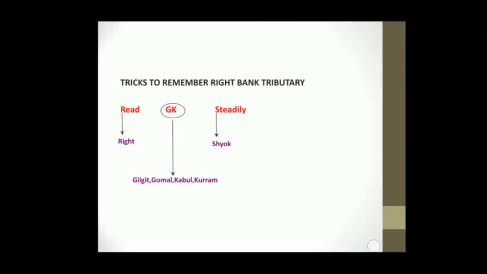Or they might give 4 options and ask which is not a tributary of Indus River, or which is a tributary of Indus River. These are the main and important questions which might be asked in the examinations. Once this river portion is completed, we will look into the different questions which appeared for KPSC and other competitive examinations.